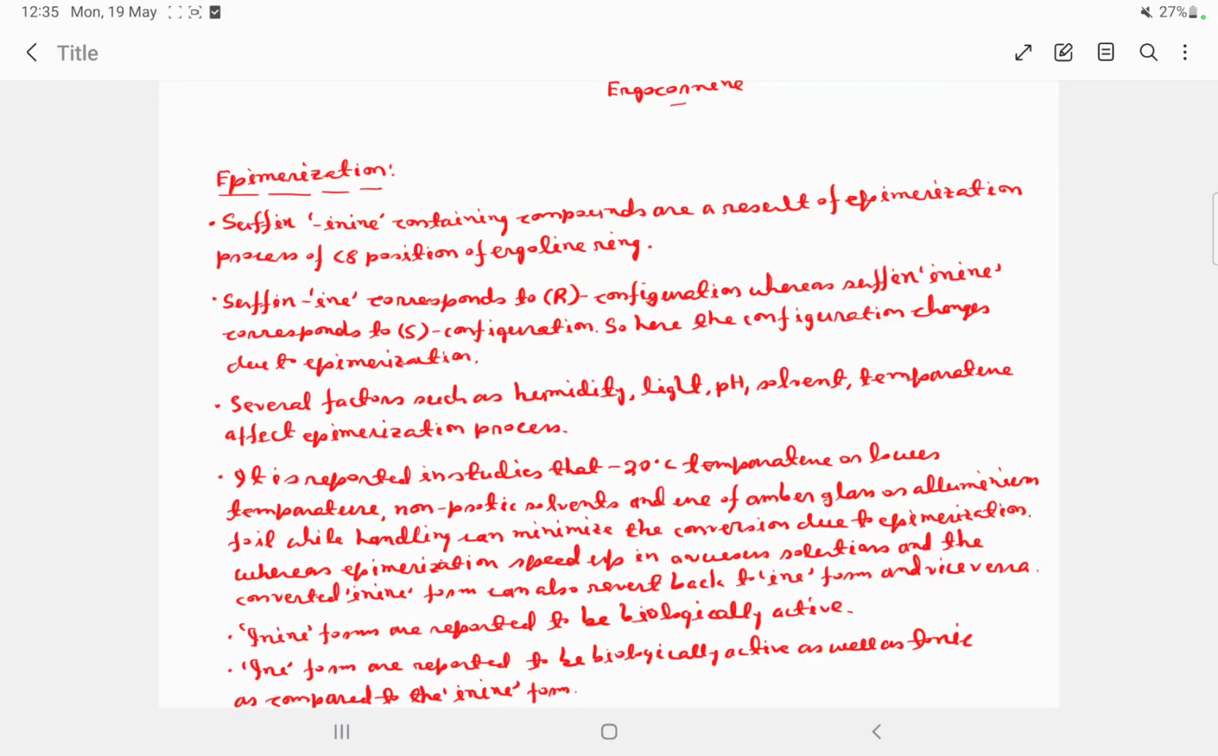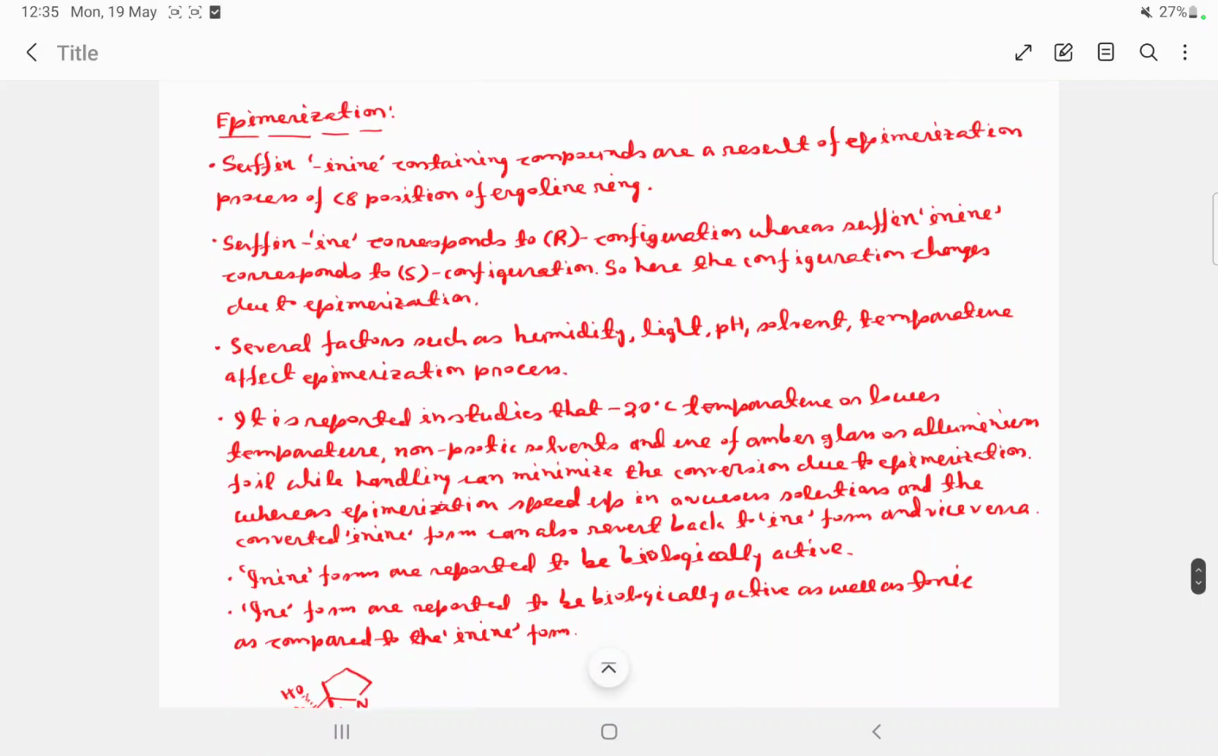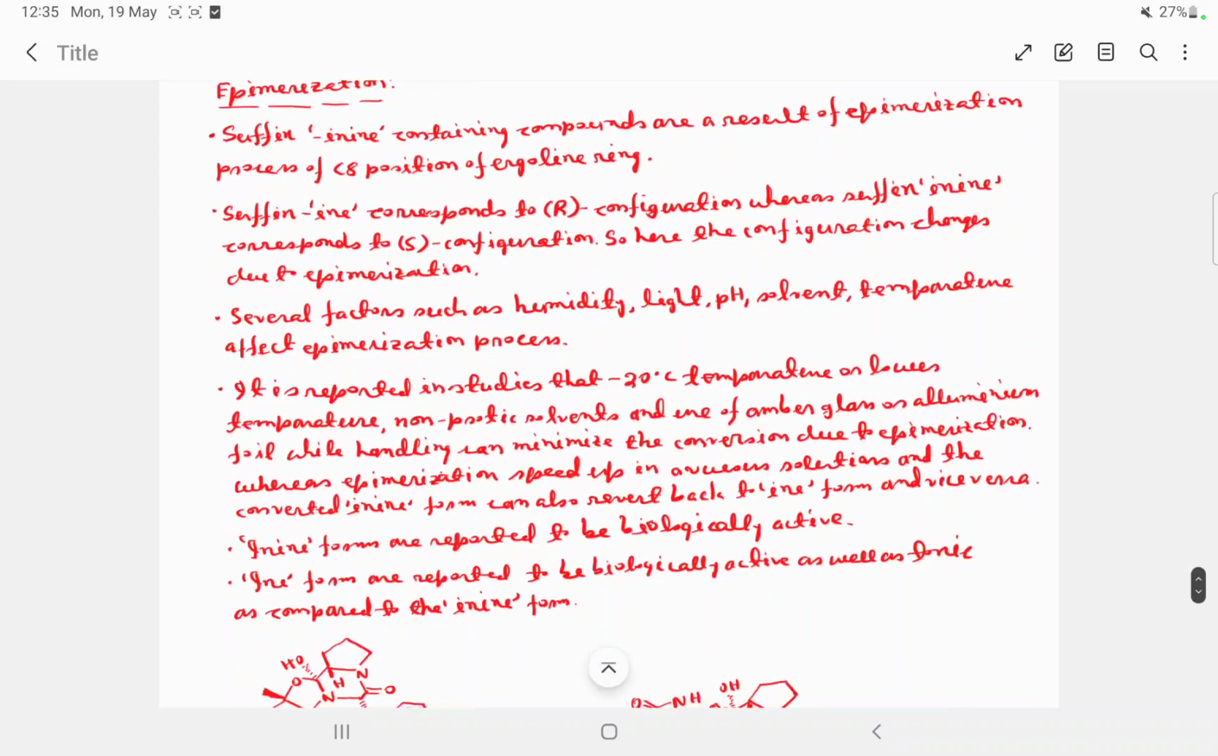R configuration means suppose there is a central chiral atom. It may be carbon, it may be anything, and corresponding to the carbon atom, the different substituents or groups are in the right direction or the clockwise direction. So the name R configuration. And in S configuration, S meaning sinister, means left, so the groups are in the opposite direction, that is anti-clockwise or counterclockwise direction with respect to the chiral atom.